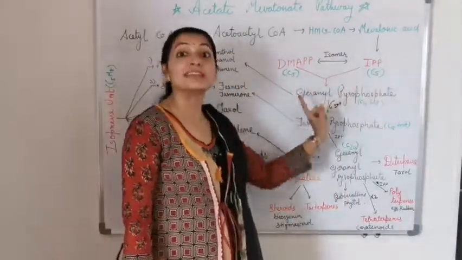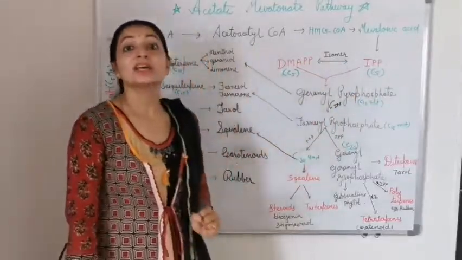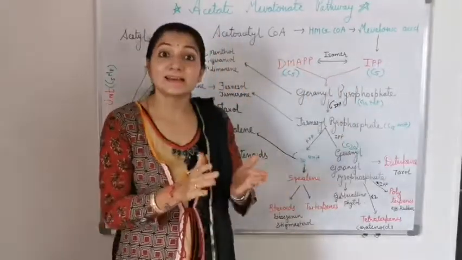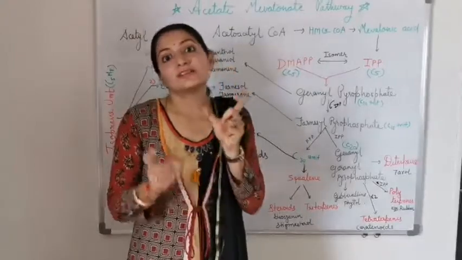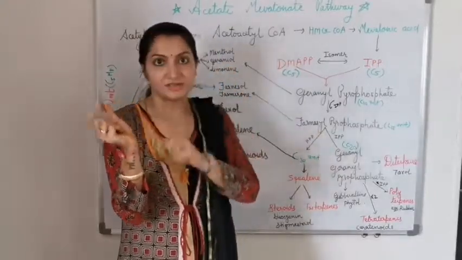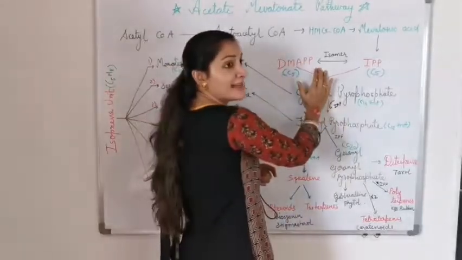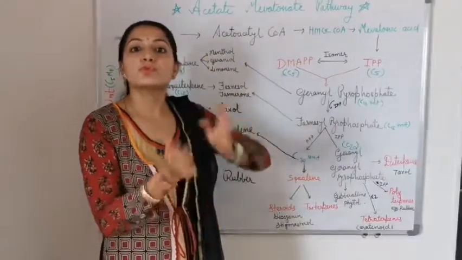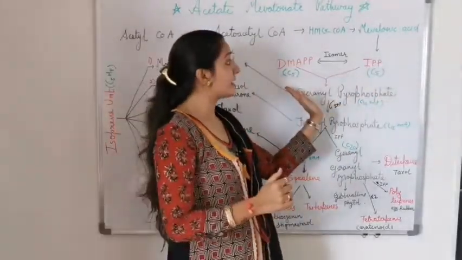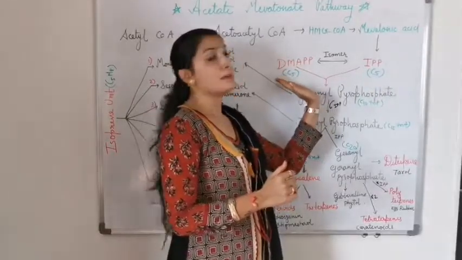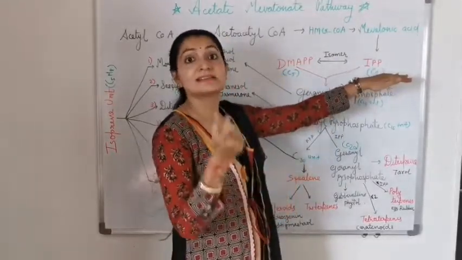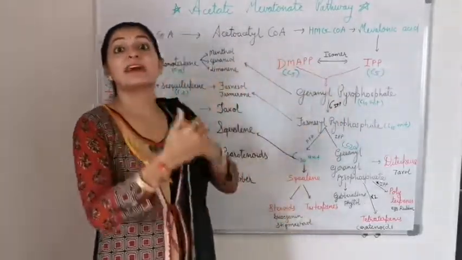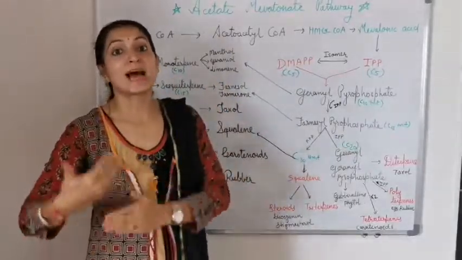Both are isomers of each other and both contain one isoprene unit. And here the structure of both building blocks is the same. The difference is the rearrangement of the double bond. The double bond is changed because of rearrangement. But by the isomerase enzyme, IPP and DMAPP are interconverted. IPP converts into DMAPP and DMAPP is easily converted into IPP by this isomerase enzyme. Now both are building blocks, and from them more isoprene units or more terpenes are formed.